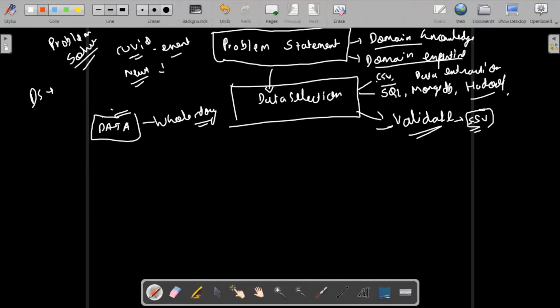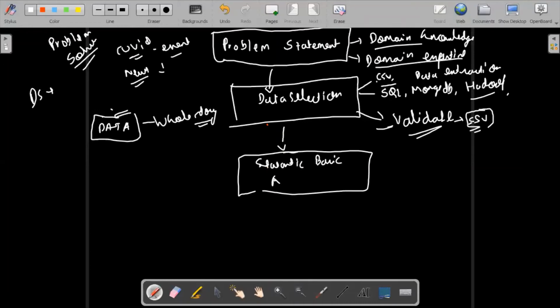After that, you have got the data, you will try to do a statistical analysis. So what is the statistical analysis? We will try to find out the basic things: the shape of the data, how many rows are there. So basic analysis is the right word. You're going to see the number of rows, which data is in which format, how many columns are there and all the other things.